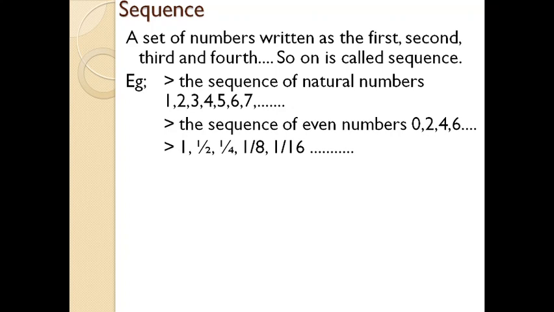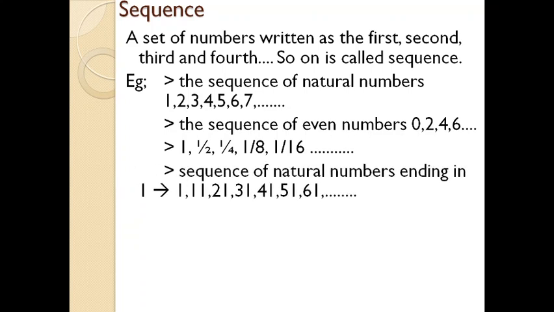Another example, 1, 1 by 2, 1 by 4, 1 by 8, 1 by 16. Another example, the sequence of natural numbers ending in 1: 1, 11, 21, 31, 41, 51, 61.